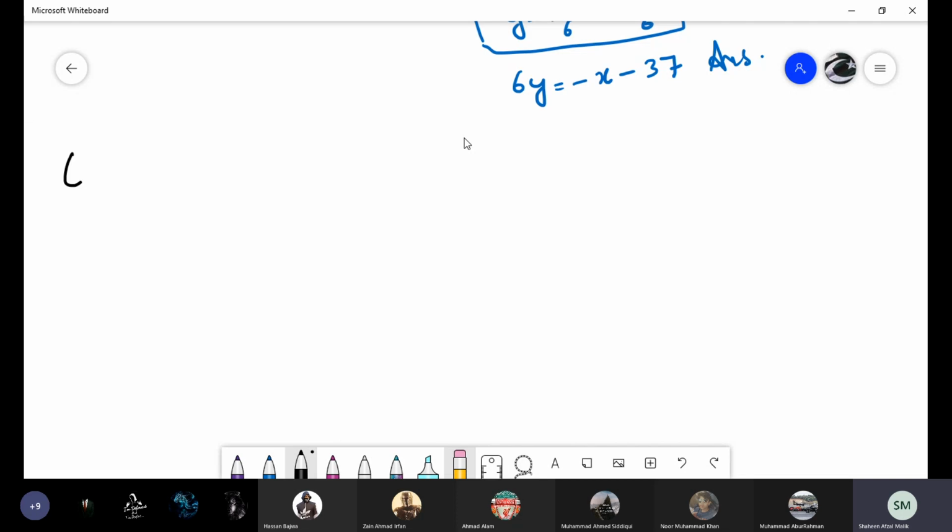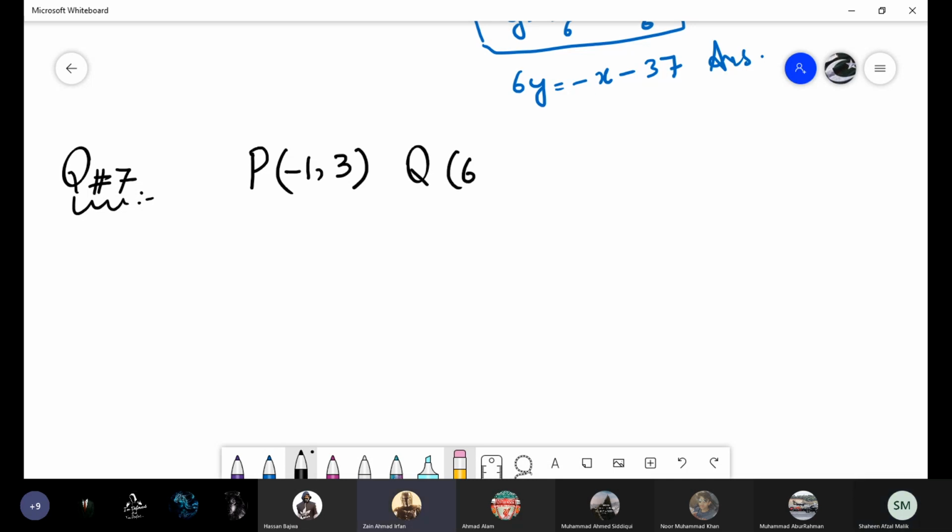So question number 7. Zen, read question 7. Yes, ma'am. Question 7. Show that P minus 1, 3. The coordinates are given of 3 points, is it? Yes, ma'am. P has the coordinates minus 1 and 3. Q is 6 and 8. And R is 11 and 1. Very good.